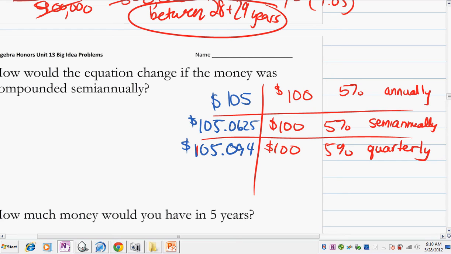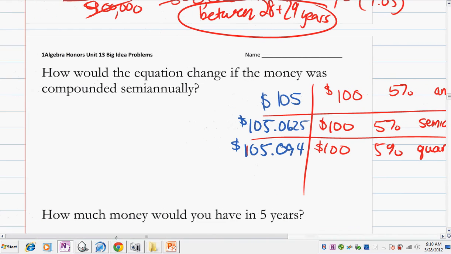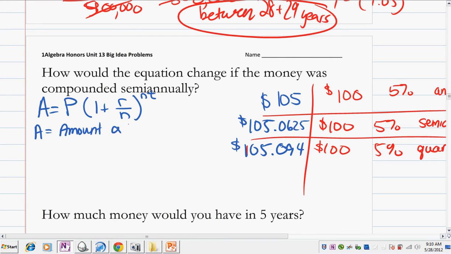Now, it'd be great if I had a formula for this, because this seems very tedious. And that is the amount I have is equal to the principal, the amount I put in originally, times 1 plus my rate over the number of compounds per year, all raised to the number of compounds times time. So this is where A equals amount after T years, P equals initial amount, which we often call the principal.